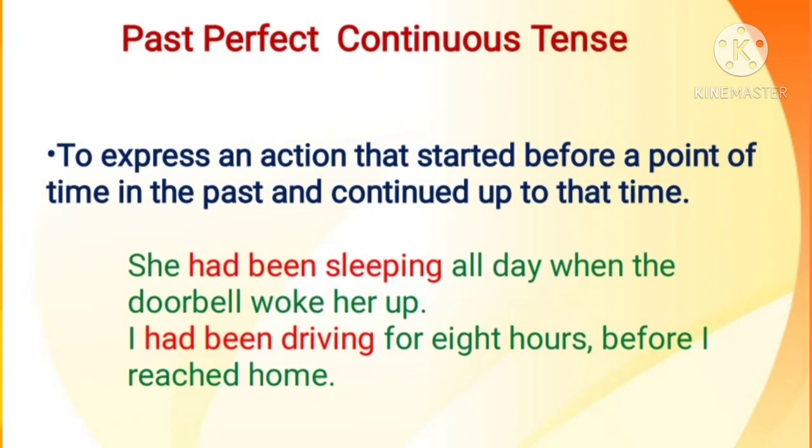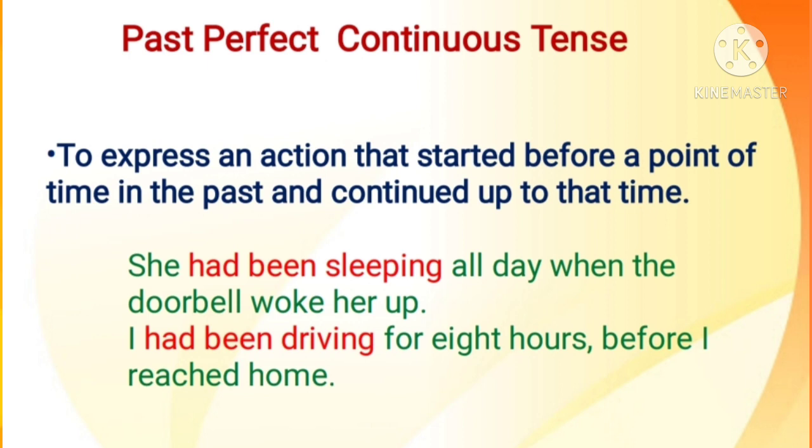Now we are going to study about past perfect continuous tense. Past perfect continuous tense is used to express an action that started before a point of time in the past and continued up to that time. Examples are given there. She had been sleeping all day when the doorbell woke her up.